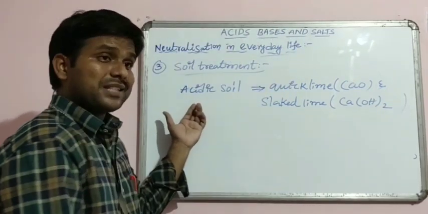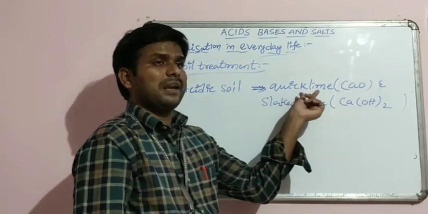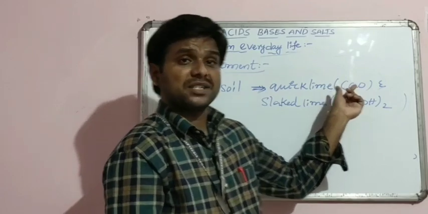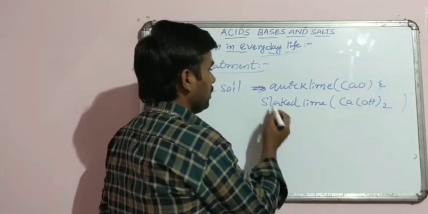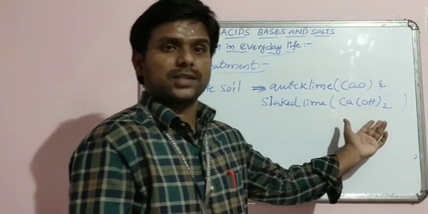When the soil is acidic, it is neutralized by quicklime, calcium oxide, and one more base, slaked lime, calcium hydroxide.